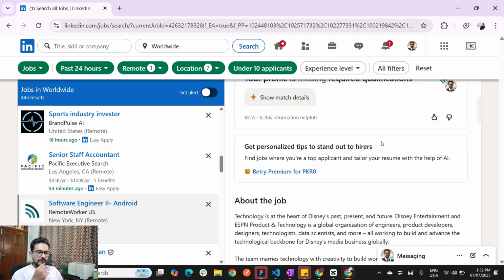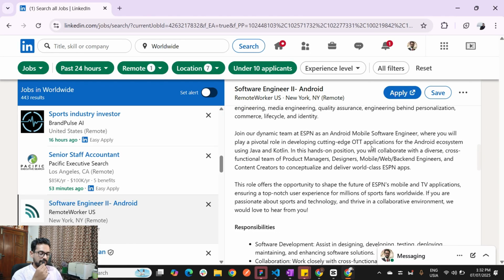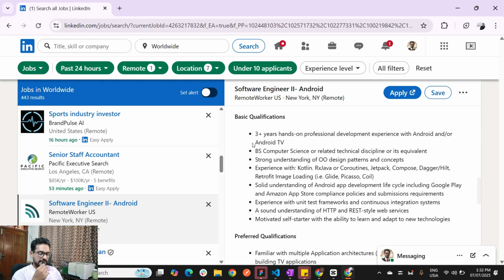You come down and you first need to see what are actually their requirements. You can read the responsibilities. Actually, they are looking for 3 years of hands-on experience in Android. They require a BS in computer science. They need someone who has experience with Kotlin, RX Java, and these kind of technologies.